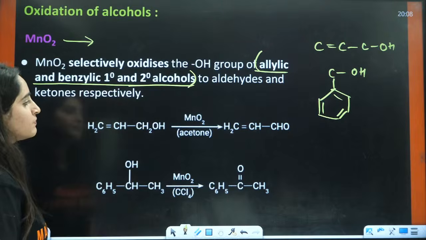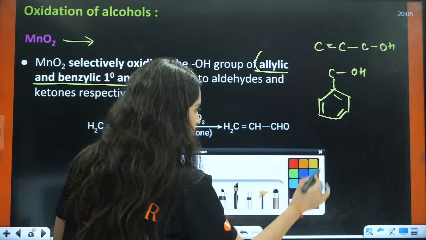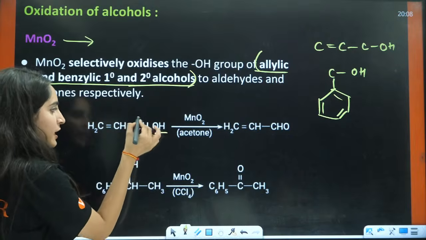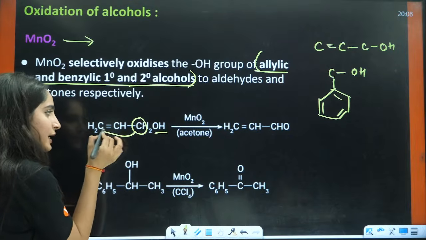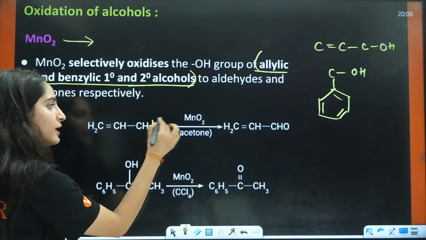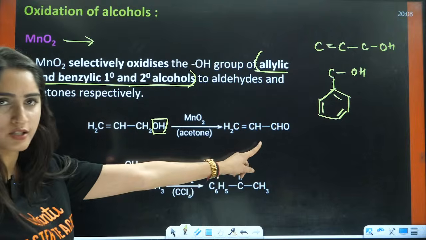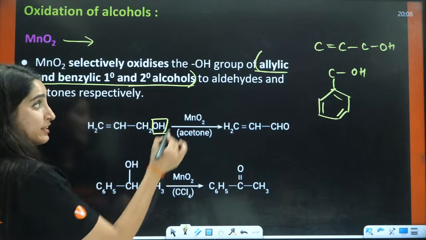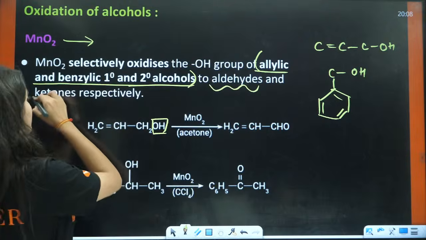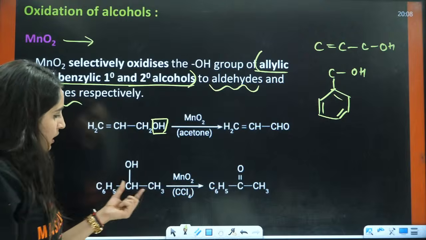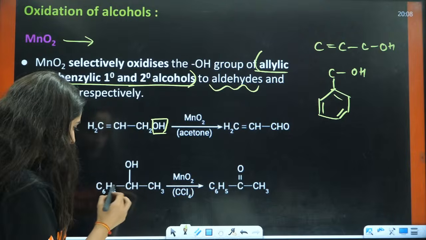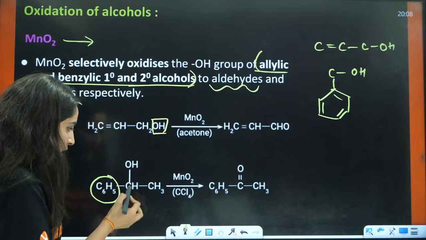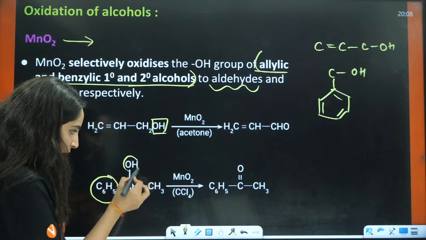For example, students see, this is OH. Here it is connected to a carbon which is further connected to a double bond. That means this is allylic alcohol, so it will oxidize this to aldehyde, and it will oxidize to aldehyde and ketones. Also remember that. Here, this is your benzene ring, and the carbon next to it is attached to that OH.